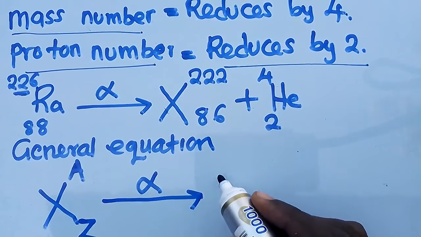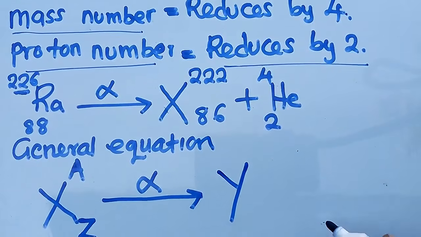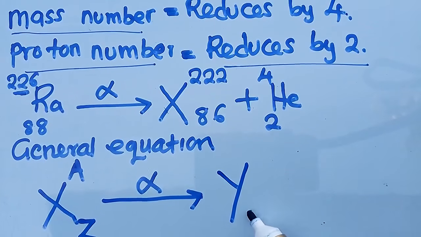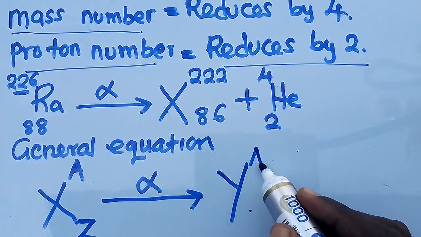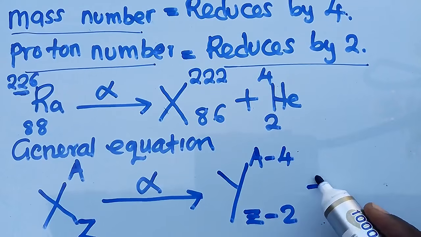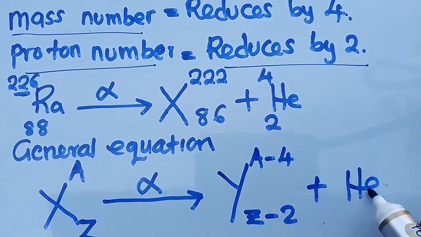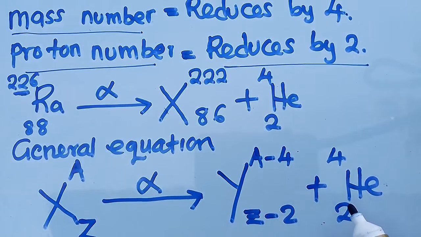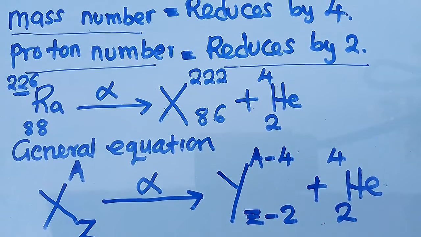Then the element that will be formed here, I don't know it. So I'm going to put a Y there. This mass number will reduce by 4, so A minus 4. Then the proton number will reduce by 2, so Z minus 2. Then I say plus the helium now, which is a 2 there and a 4. So this is the general equation that we get to talk about.